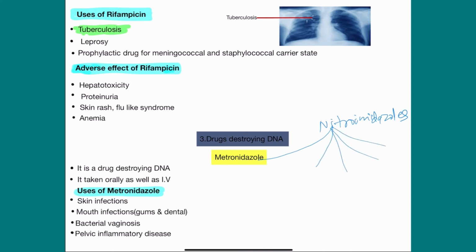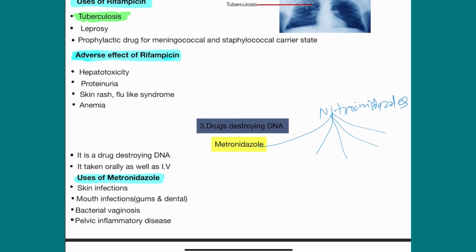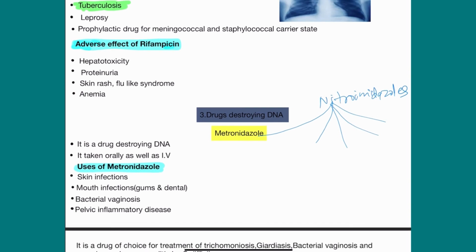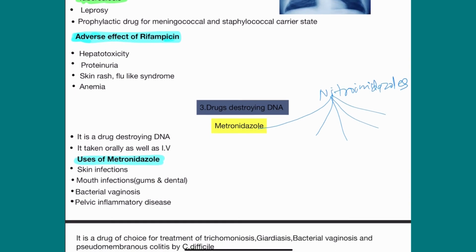I will discuss amoebic infectious diseases in that chapter, but now I will discuss only metronidazole. Metronidazole is a drug destroying DNA. It causes DNA destruction, and it is mostly taken orally or IV, both forms: the oral form as well as the intravenous form.